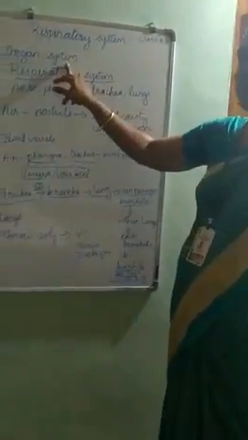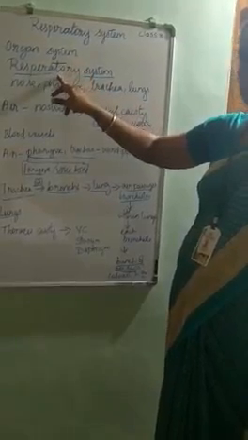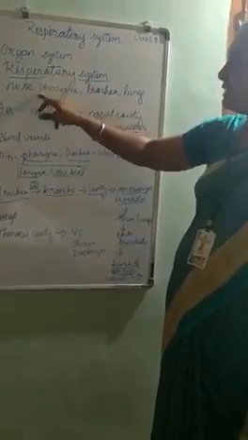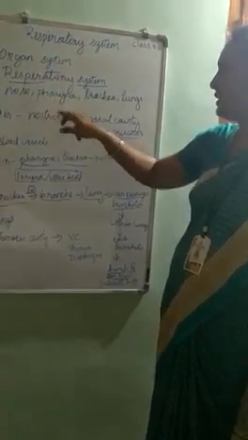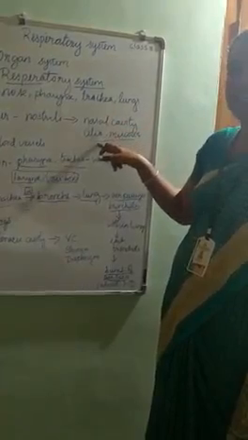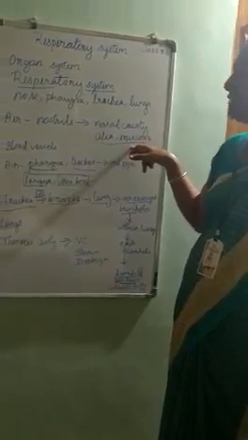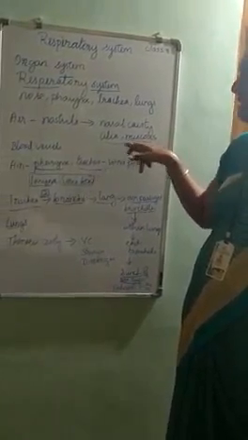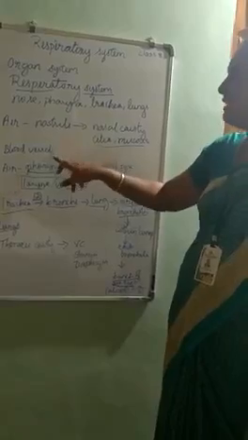Children, hope you understood it well, and we'll recall again what is an organ system, which is nothing but a group of organs performing a particular function, and one of the examples is the respiratory system, and these are the parts of the respiratory system. The air will be entering into the nostrils and which leads into a nasal cavity called the pharynx, and the nasal cavity will have cilia and mucus to trap the dust and germs, and it prevents the entry of dust and germs deep into the respiratory tract. We learned about the blood vessels in the nose helping to warm the inhaled air,